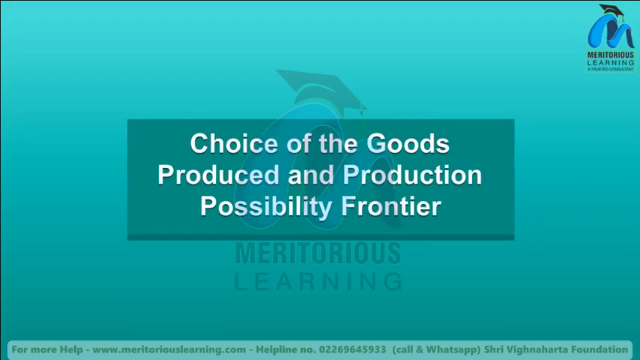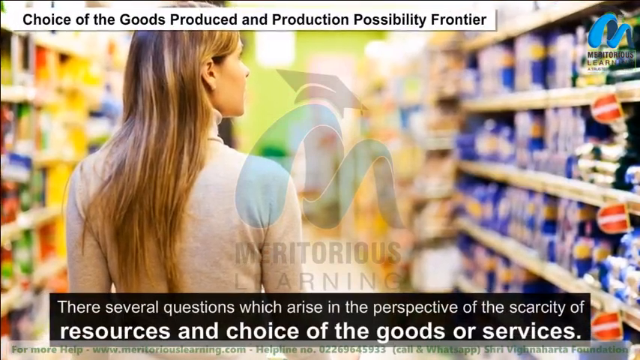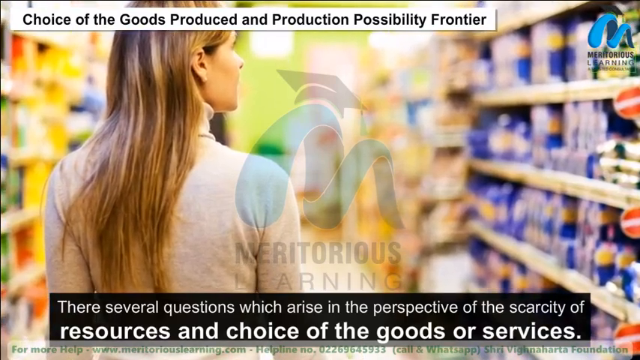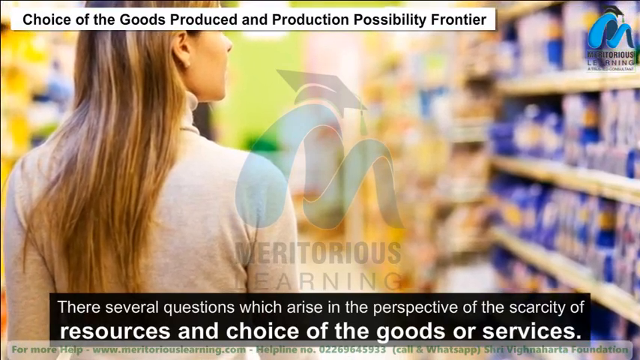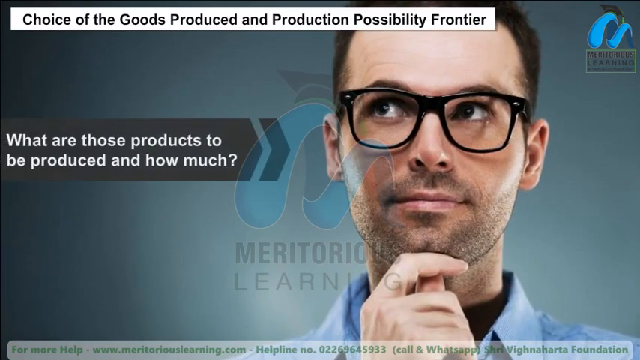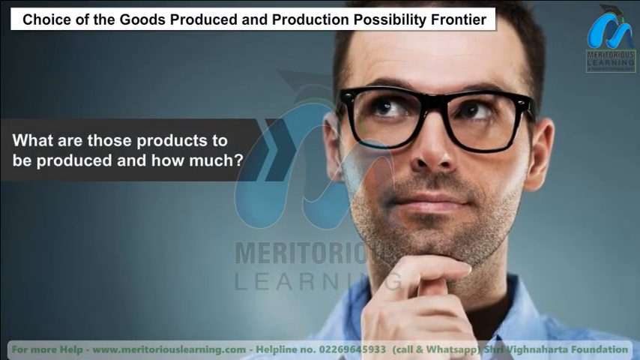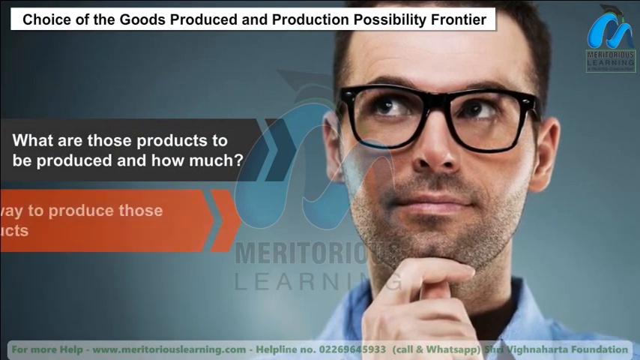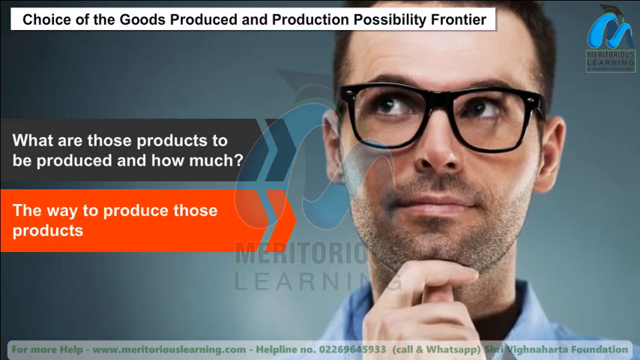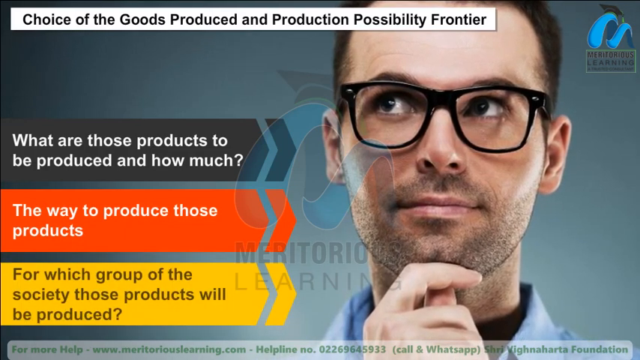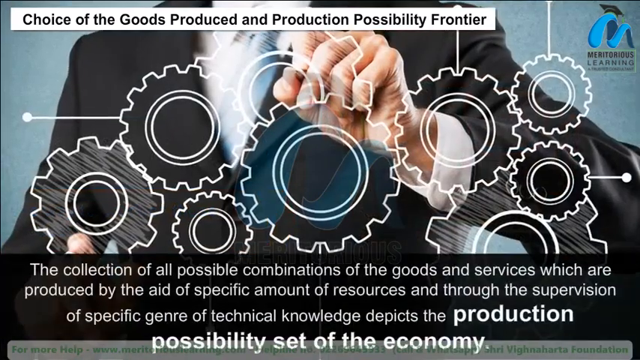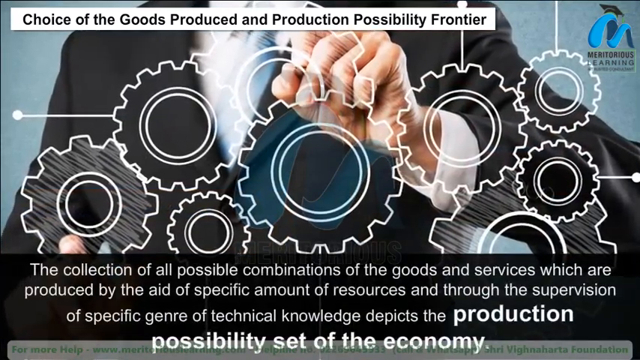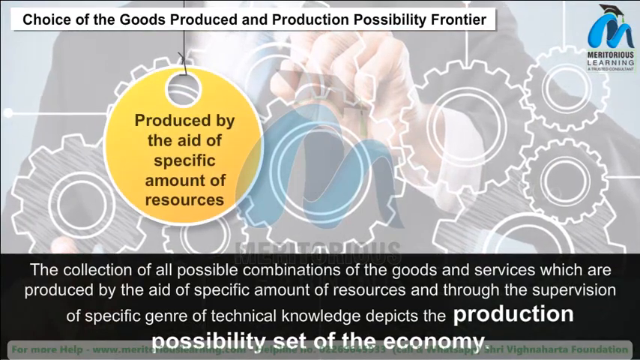Choice of the goods produced and production possibility frontier. There are several questions which arise from the scarcity of resources and the choice of goods or services. They are: firstly, what products are to be produced and how much? Secondly, the way to produce those products, and the third is for which group of the society those products will be produced.